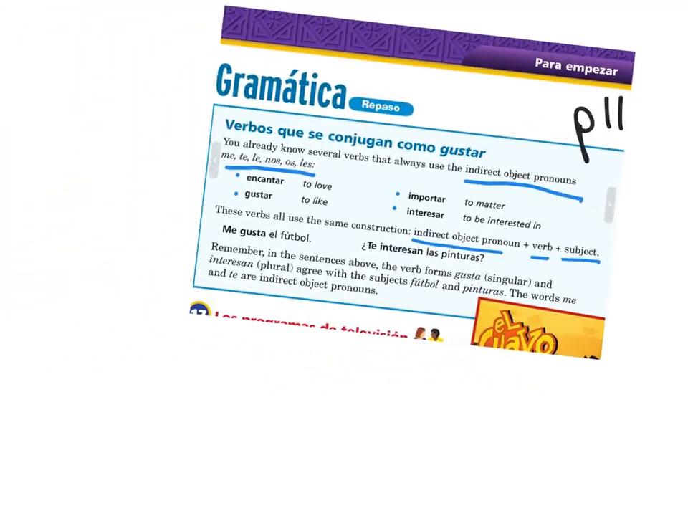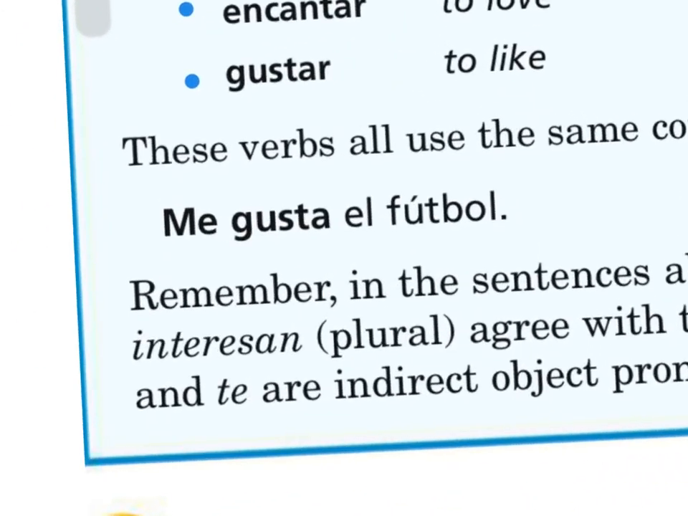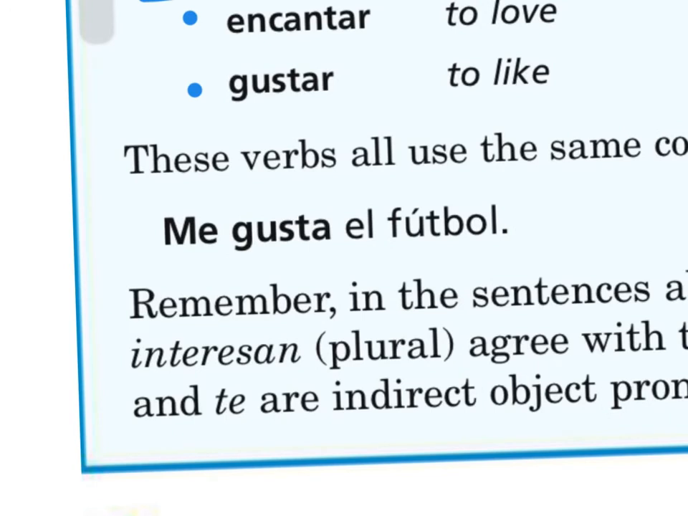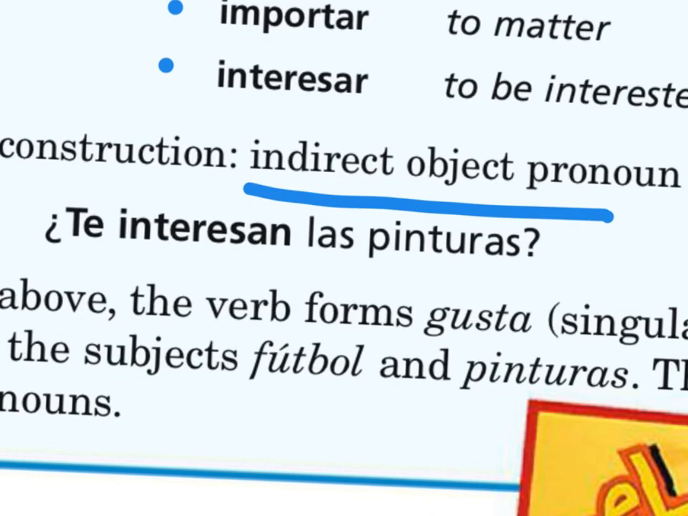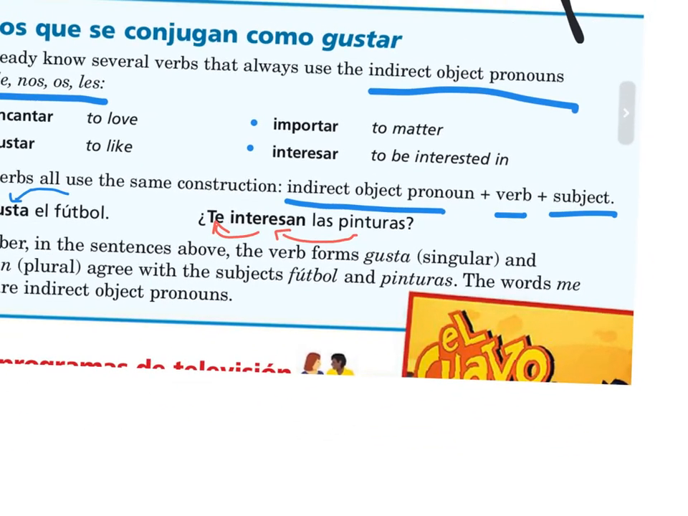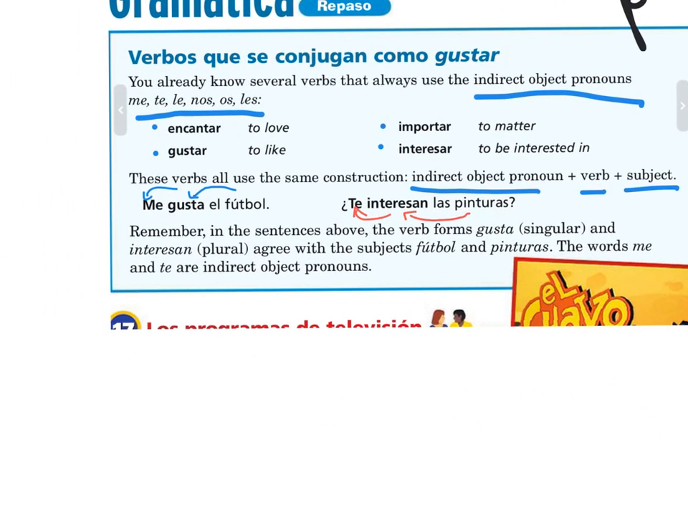So for example, I might say something like, me gusta el fútbol. And really that kind of reads backwards because you're saying football is pleasing to me. Or, te interesan las pinturas? Which really is asking, are the paintings interesting to you? It helps me with these to remember that they read backwards from how I would say the sentence in English.